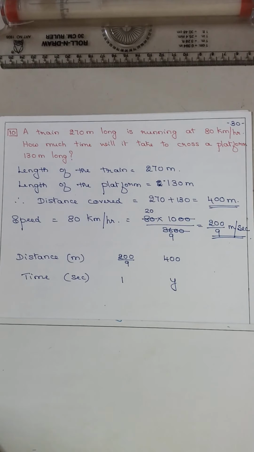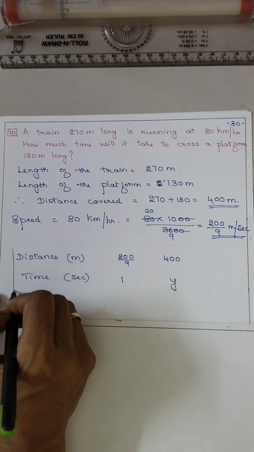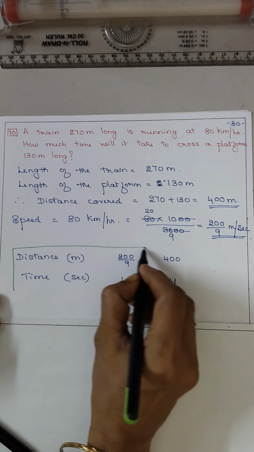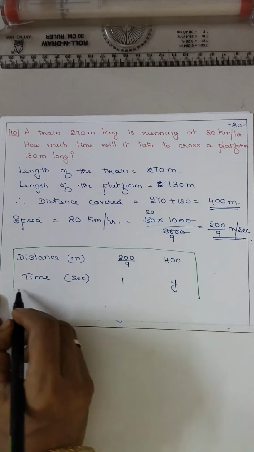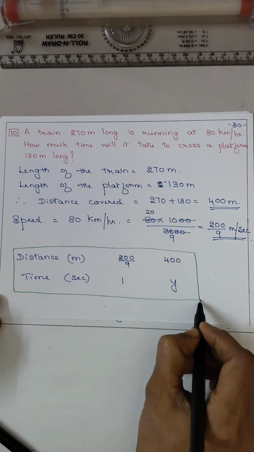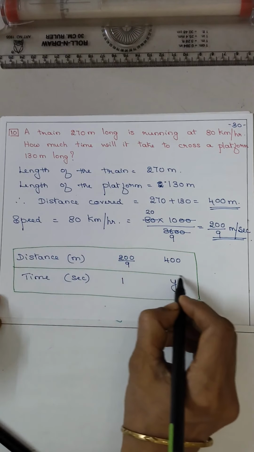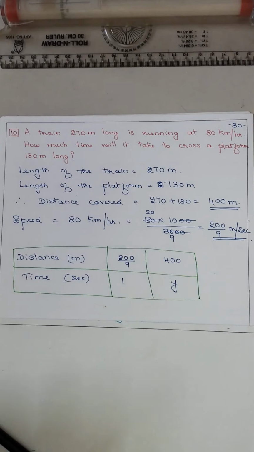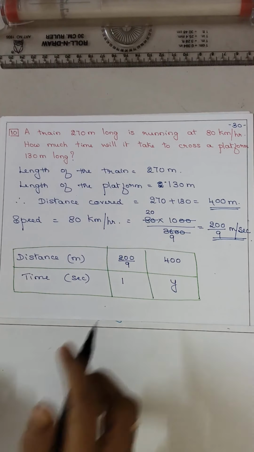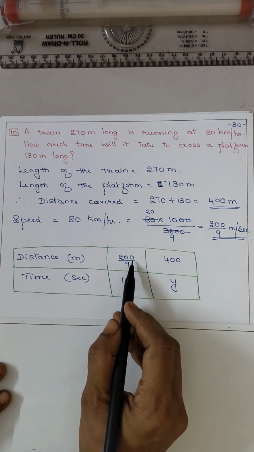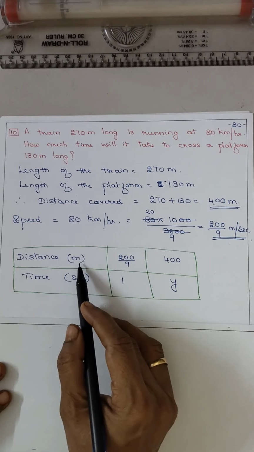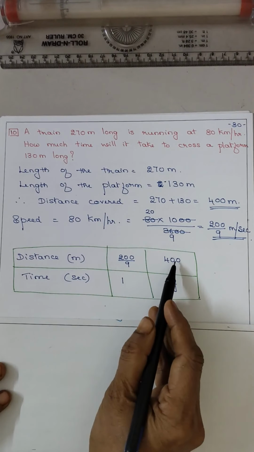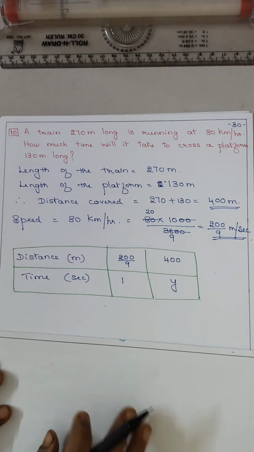So in 1 second, it is covering 200 by 9 meter. For 400 meter, how much time it will take?